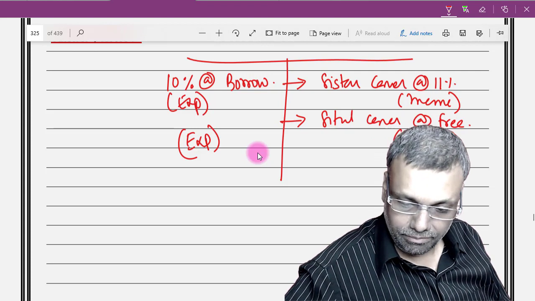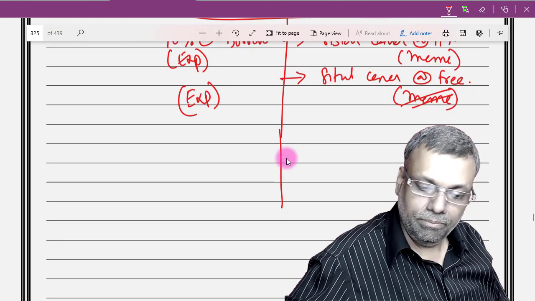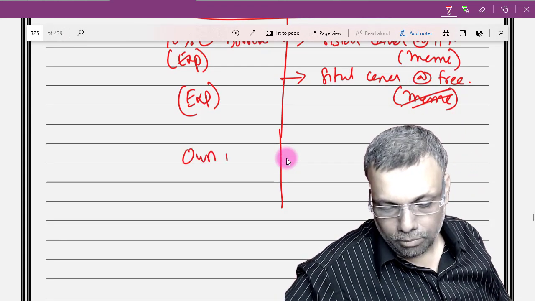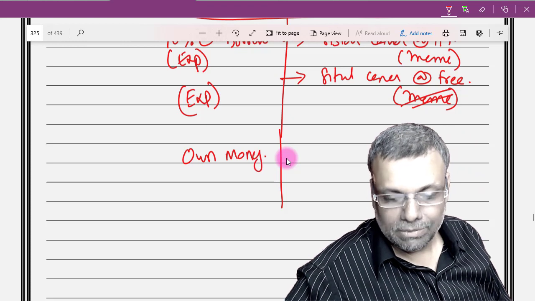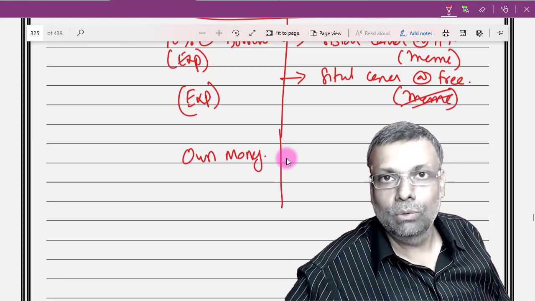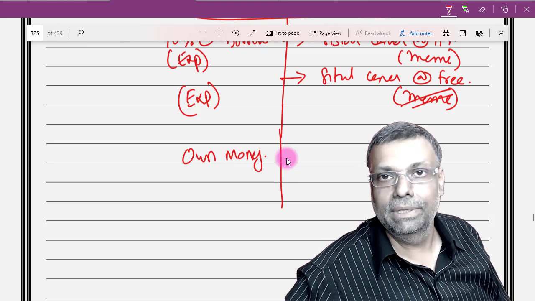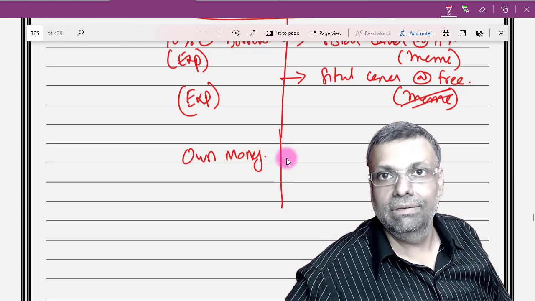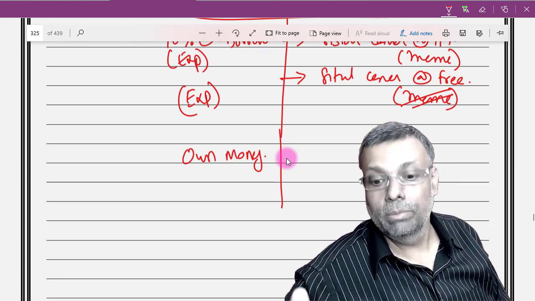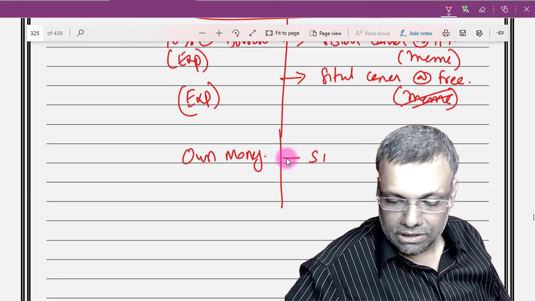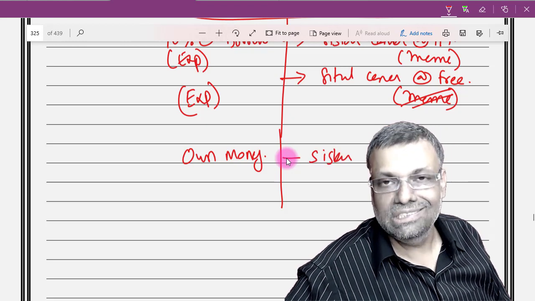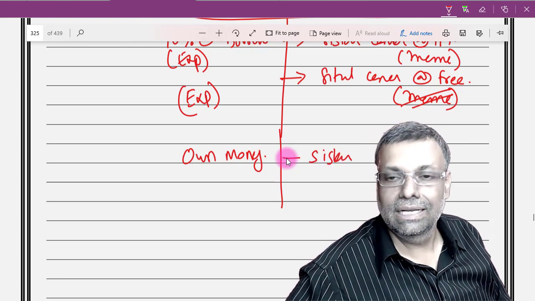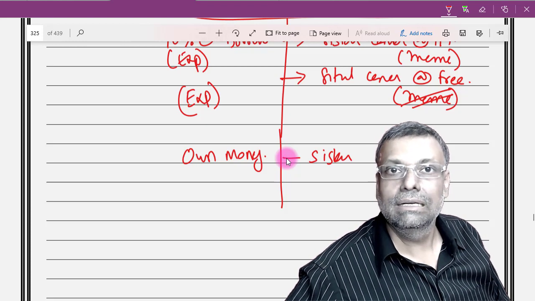Second situation. Okay. Third situation. Supposing you have your own money, that means you are not borrowing the money. You have your own net worth. You have accumulated reserves, accumulated surplus, accumulated savings, whatever you want to say. That you give to a sister concern. Basically I'm just using sister concern for the sake of simple English, because I can say a related party.